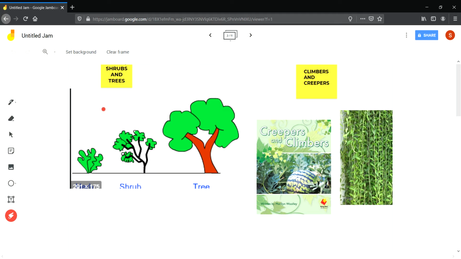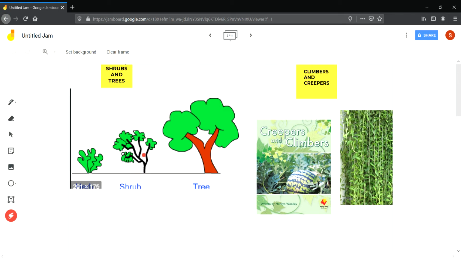On the basis of their size, the plants are of three types: herbs, shrubs and trees. See, these are herbs. Herbs are small plants. They have green and soft stems and their lifespan is also very short. Shrubs are bigger than herbs. They have woody structures. The stem is a woody structure. They are a few meters in height and their lifespan is about 9 to 10 years.